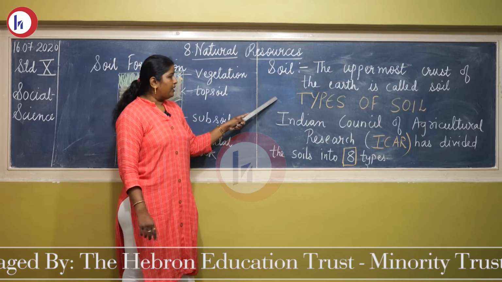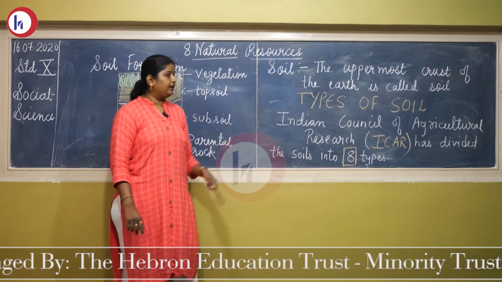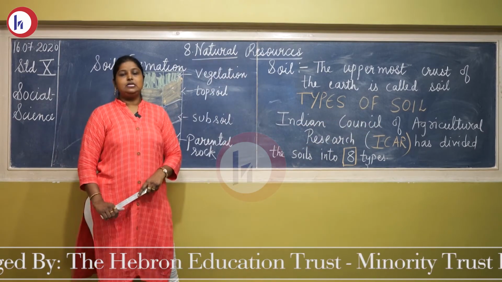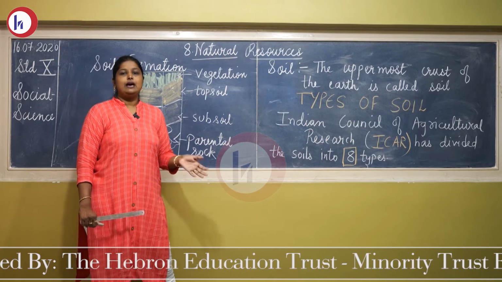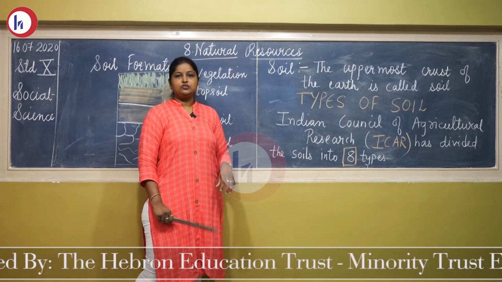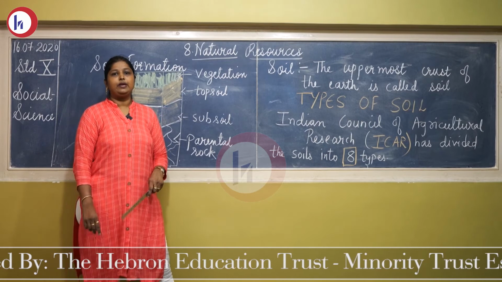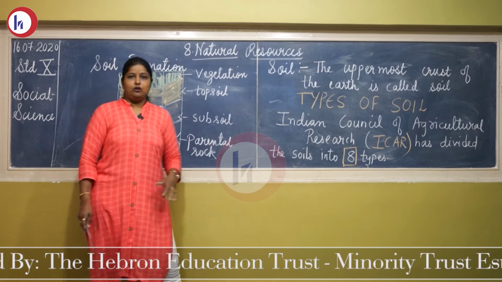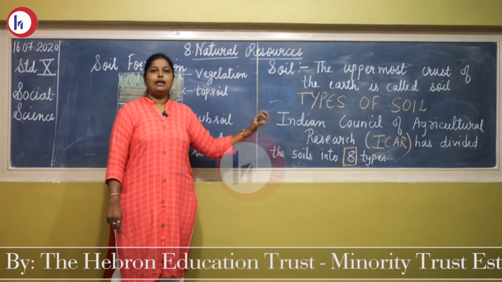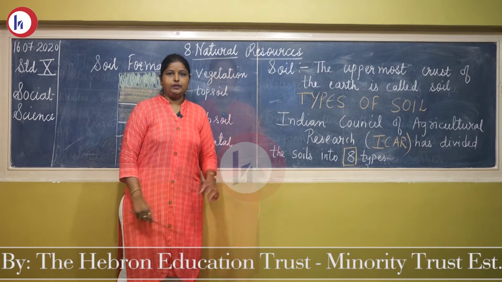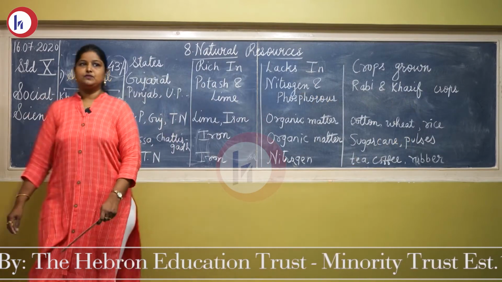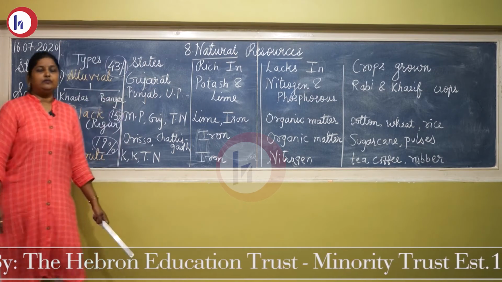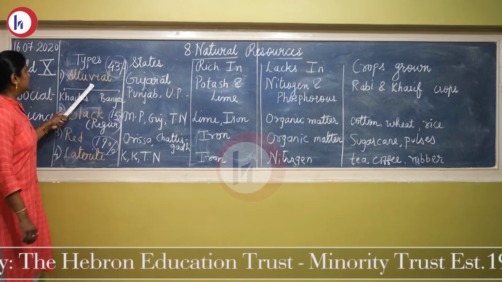Now the types of soils we are going to study further. According to the Indian Council of Agricultural Research, ICAR for short, soil has been divided into 8 parts. There are 8 classifications of the soil that we will study now. I will draw the whole table so that you can study properly. Types of soil, as divided by ICAR, Indian Council of Agricultural Research. First, alluvial soil.